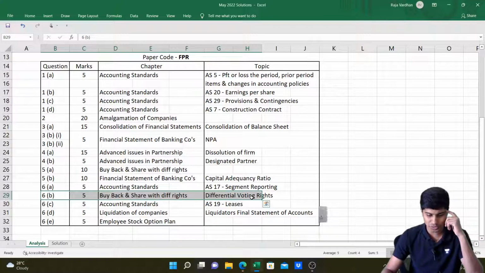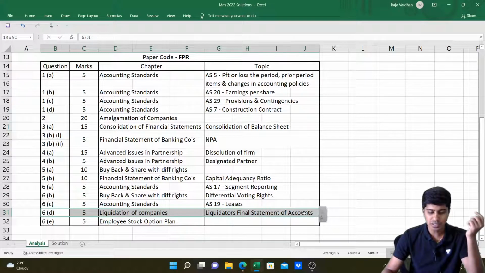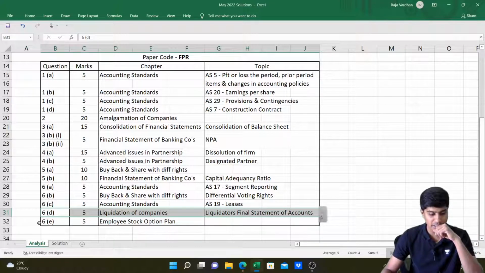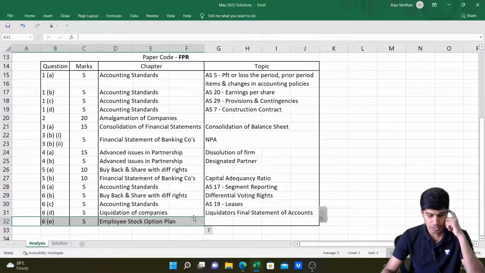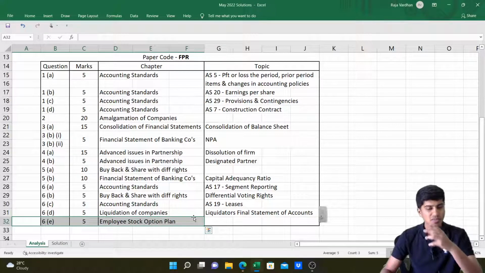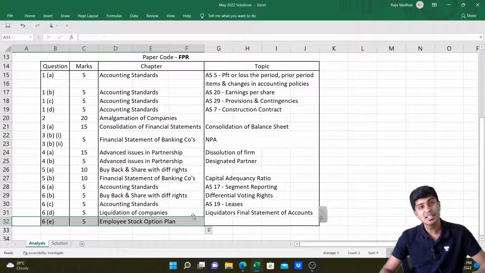Then we had another question from the liquidator's final statement of accounts. So that's about 5 marks, and another 5 marks is from ESOP. So that was the pattern in which this paper came. There were a few chapters which were left out without coming into the examination. There was no question from internal reconstruction. There was no question from NBFC, and a couple of other chapters did get left out, and questions didn't come. However, let's start, shall we?